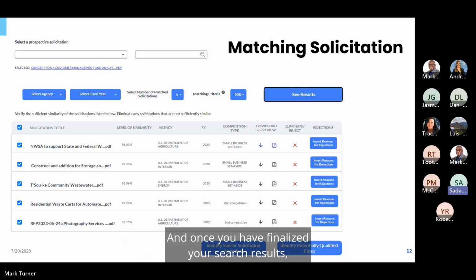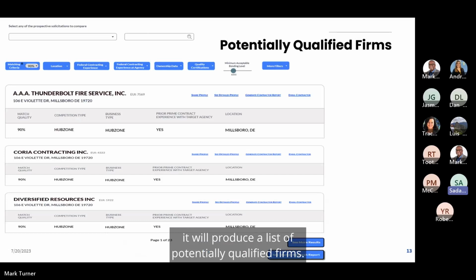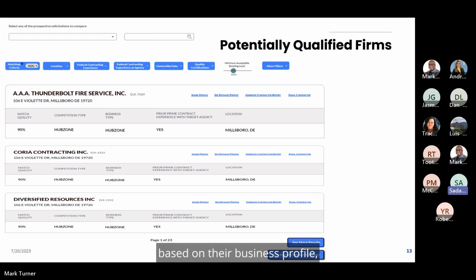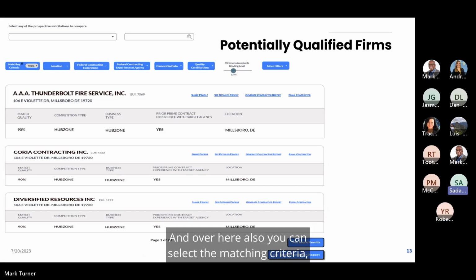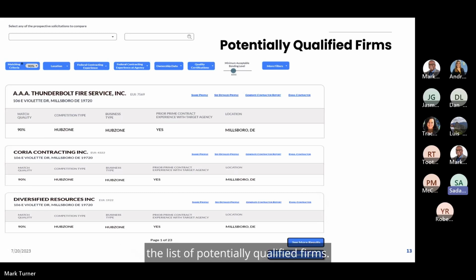Once you have finalized your search results, it will produce a list of potentially qualified firms. It does this by first identifying the awardees of the matched solicitations that you saw on the previous page, and then finding firms that are similar to the awardees based on their business profile, qualifications, and experience. Over here also, you can select the matching criteria and other filters, and essentially select the criteria for which you want the list of potentially qualified firms.